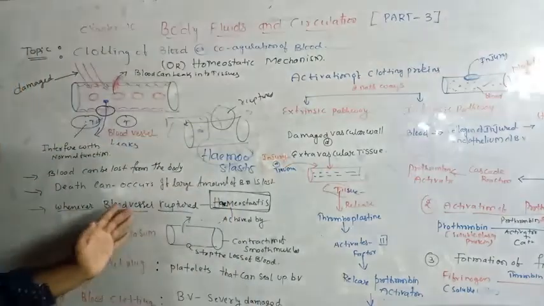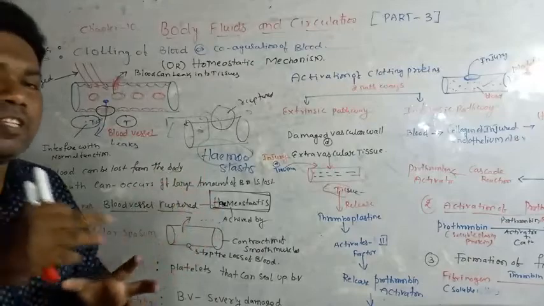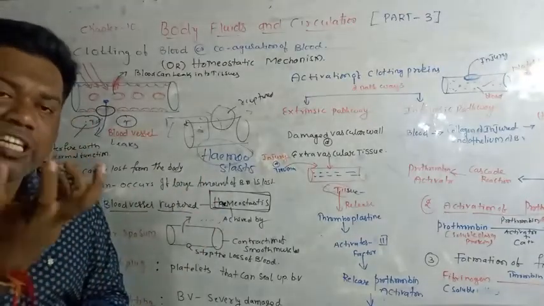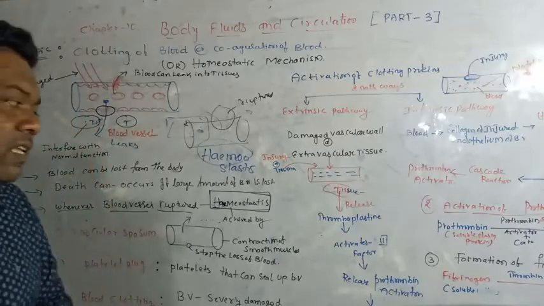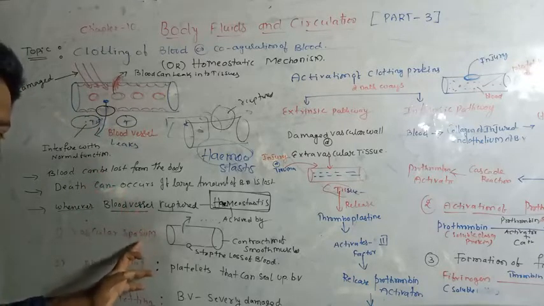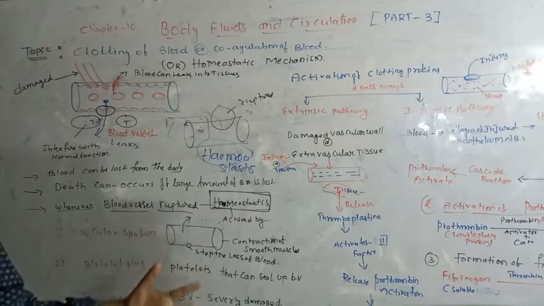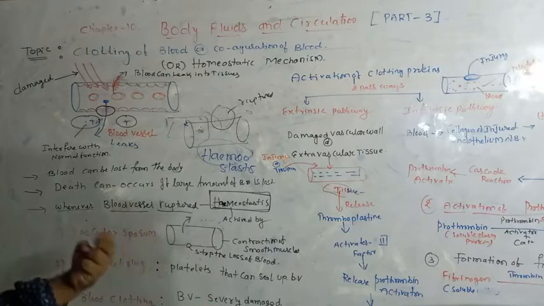So whenever a blood vessel ruptures, hemostasis means stopping of blood. It is called hemostasis. That stopping of blood is achieved in three ways. What are the three ways? The first way is called vascular spasm. The second way is known as platelet plug formation, and the third one is blood clotting. By using these three ways, the blood is coagulated.